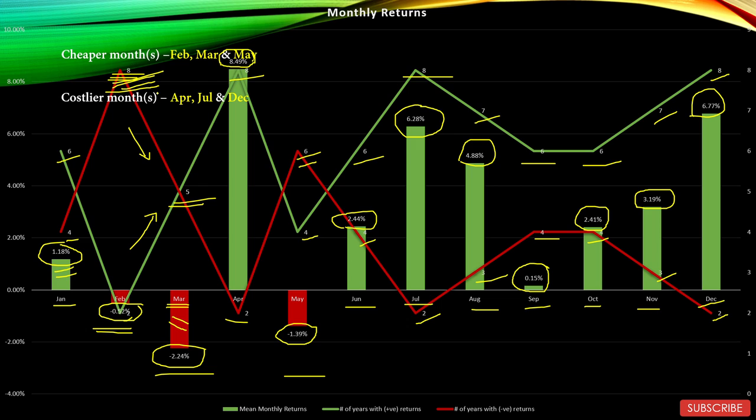What else? Costlier months: April, July, and December. So, April with average returns of 8.49% and 8 positive years. July with average returns of 6.28% and again 8 positive years. And December with average returns of 6.77% and again with 8 positive years. So, these 3 months are very strong months for the sector. And positive to negative month ratio is 1.55 to 1, which means 1.55 positive months against each negative month over the last 10 years, that is over the last 120 months.